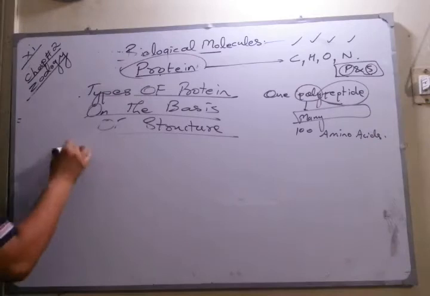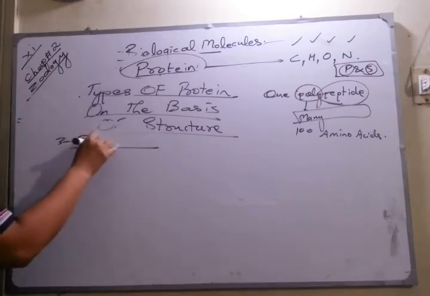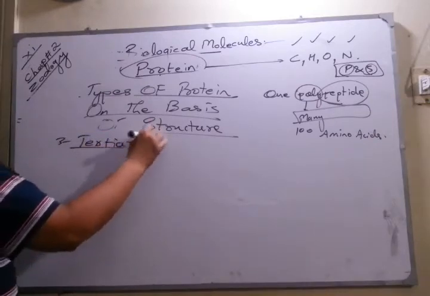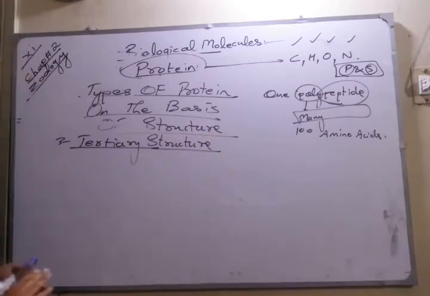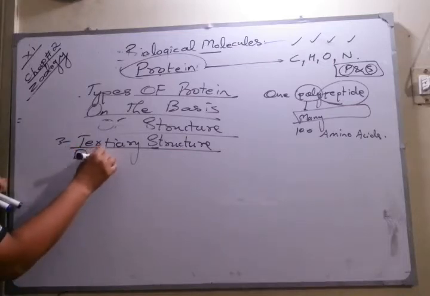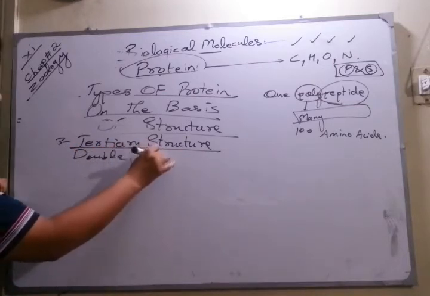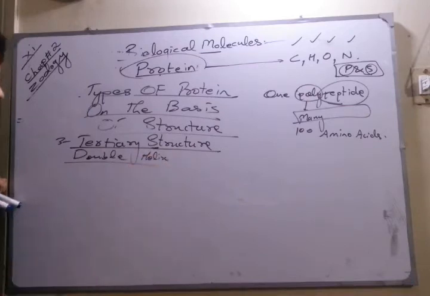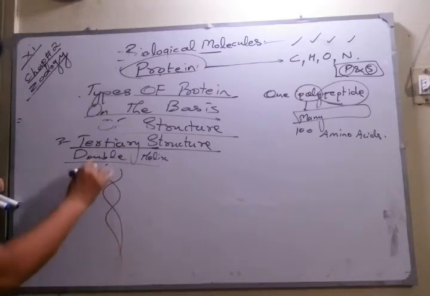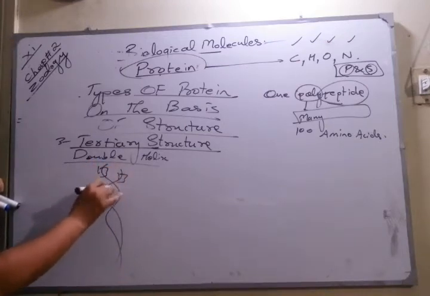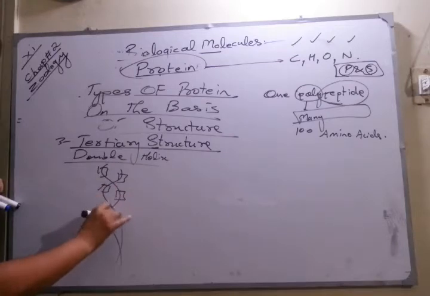The next thing I am talking about is called the tertiary structure. In the tertiary structure we have the double helix. You know about helix. The tertiary structure is a double helix, a supercoiled or trifolded structure, but we can represent it as a double helical structure in which many amino acids link together.